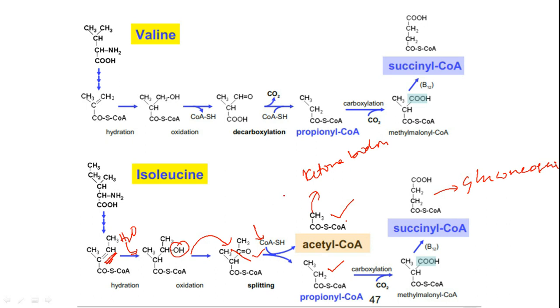So this is the way how isoleucine participates in catabolic reactions to generate both ketone bodies as well as gluconeogenesis. Friends, this is the reason why valine, leucine and isoleucine are considered as single chemical producers. In case of valine, it is purely glucogenic. In case of leucine, it is purely ketogenic. In case of isoleucine, it generates both glucose as well as ketone bodies.